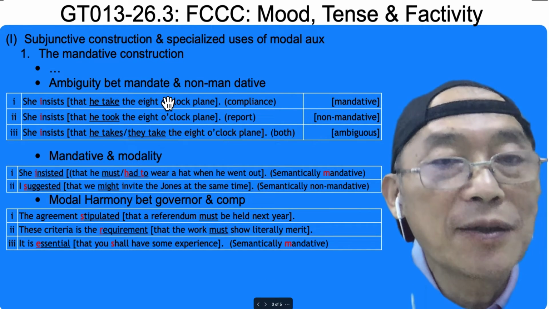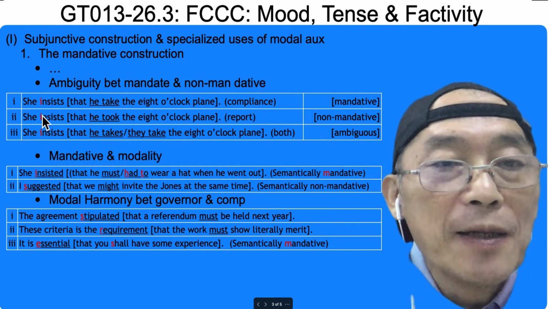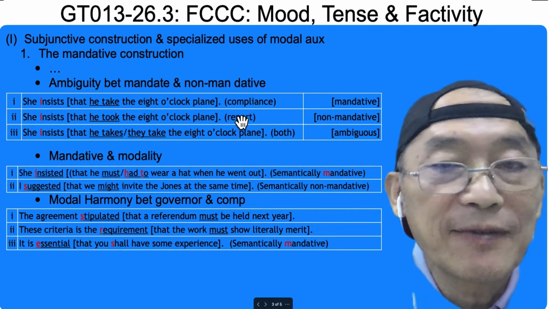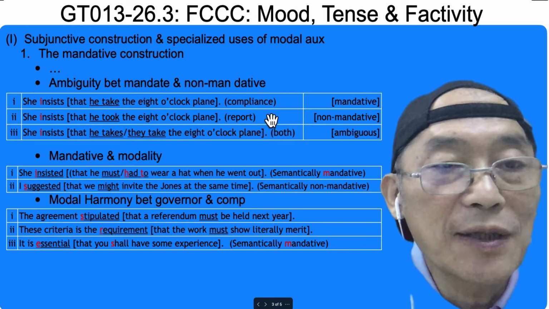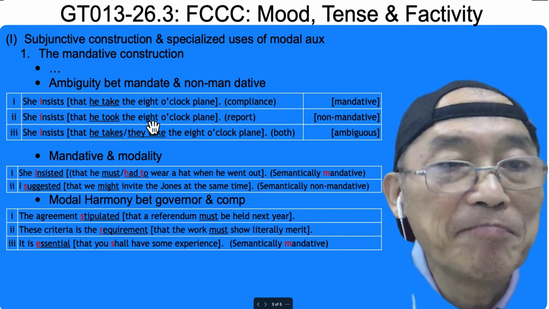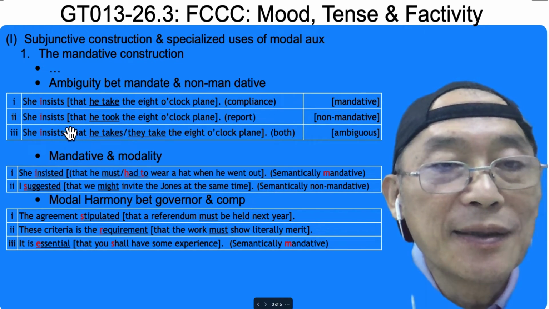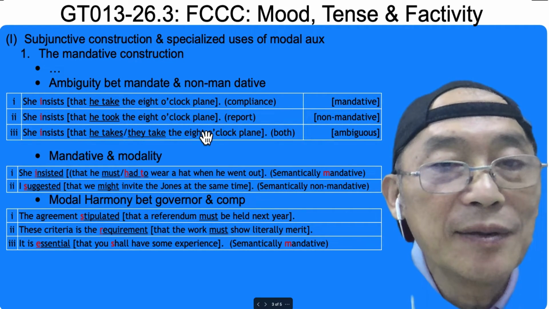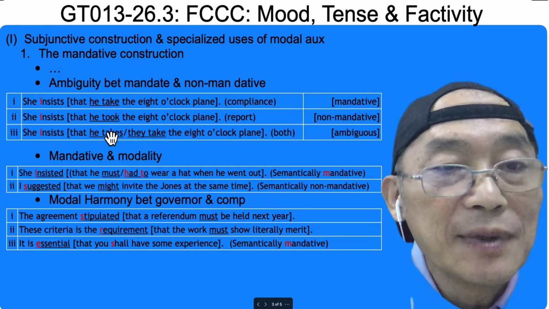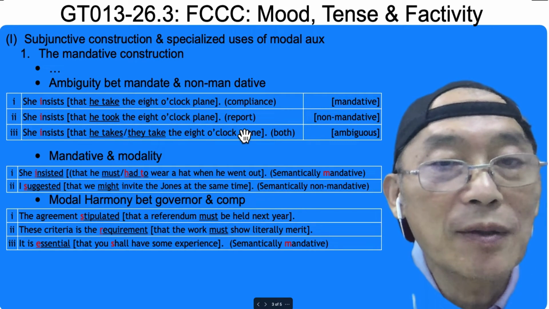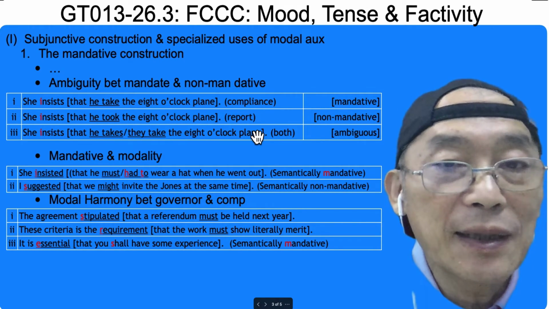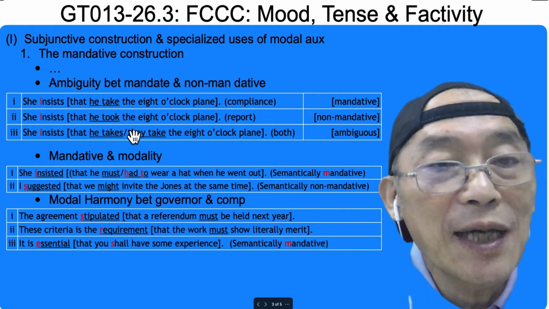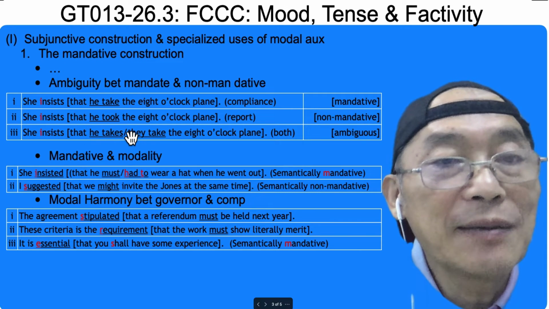Ambiguity could happen. Let's check. She insists that he take. Yeah, kind of an order, she's ordering compliance. She insists that he took the 8 o'clock train, the 8 o'clock plane. Yeah, kind of a report and kind of a guess. She could be wrong. Reporting something that happened in the past.